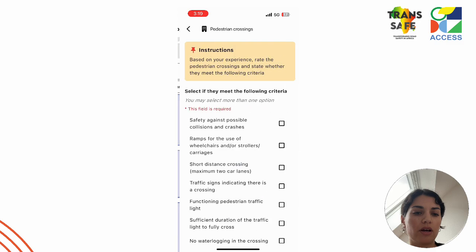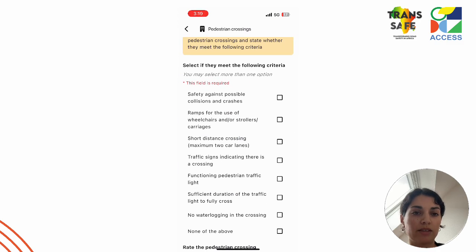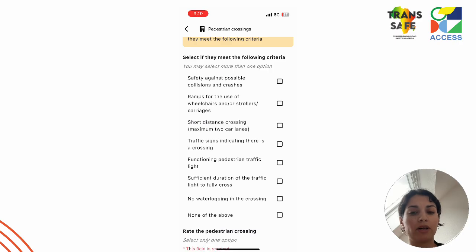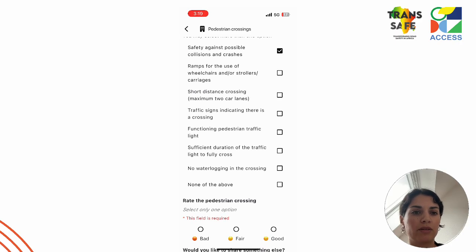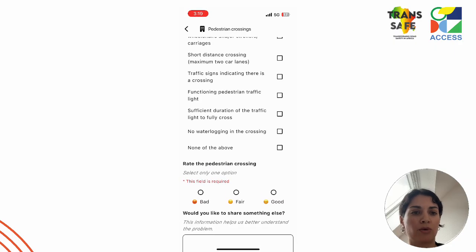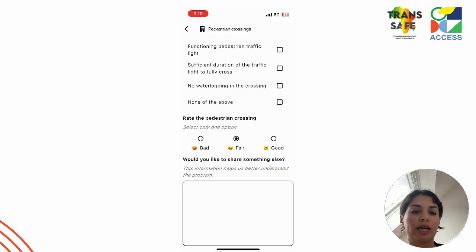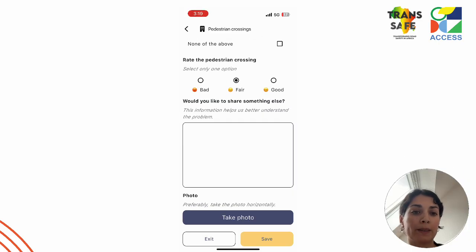Another object that I will show you is for assessing pedestrian crossings, and this is similar to the sidewalk object, where we can select if the crossing meets the criteria, for example, if it is safe, if it has ramps, how is the distance for crossings, and also assess the overall perception on the crossing.